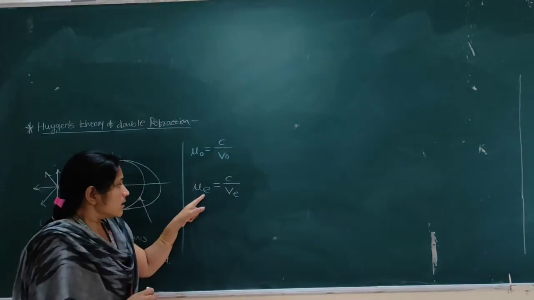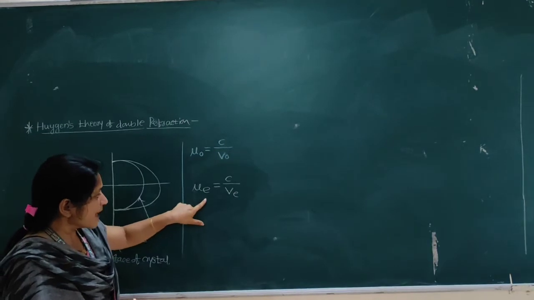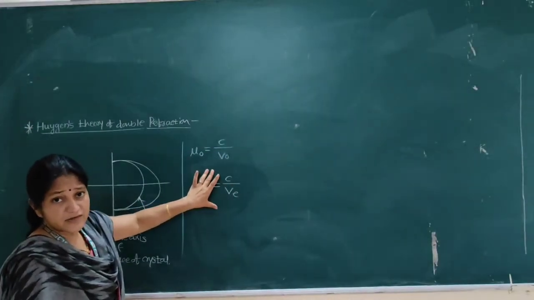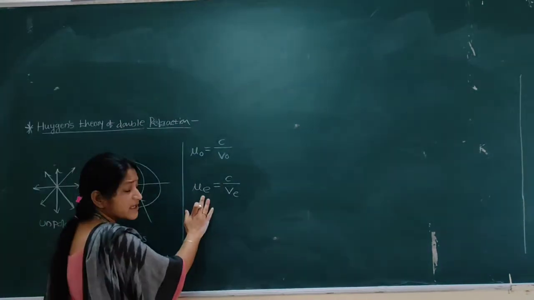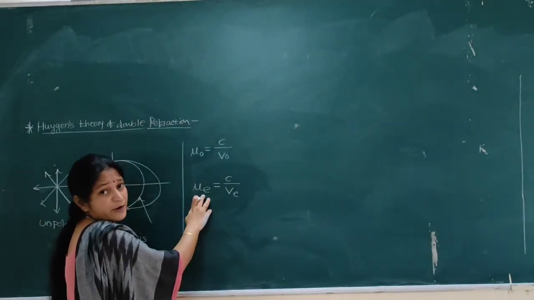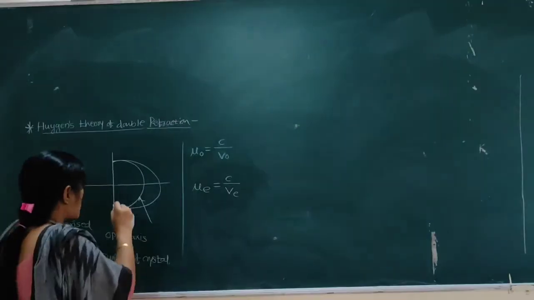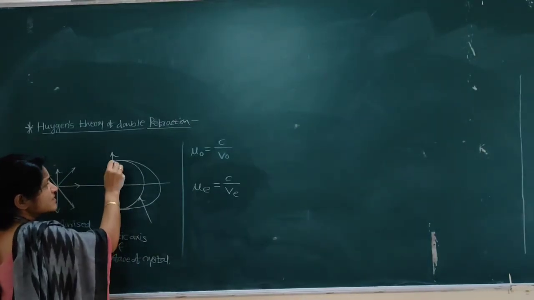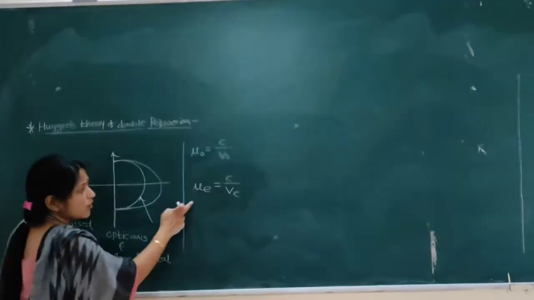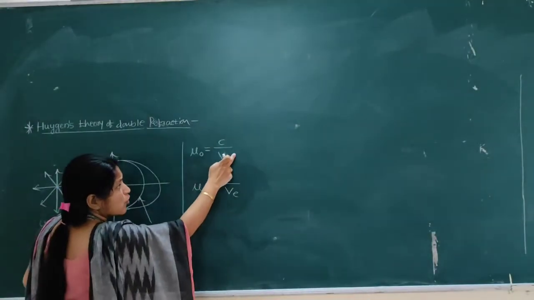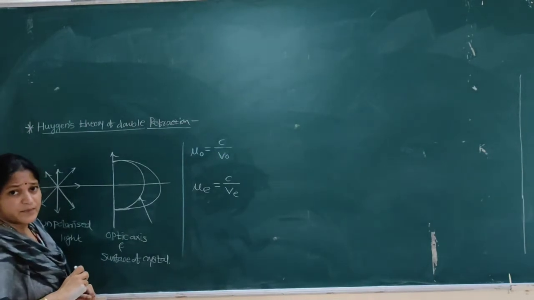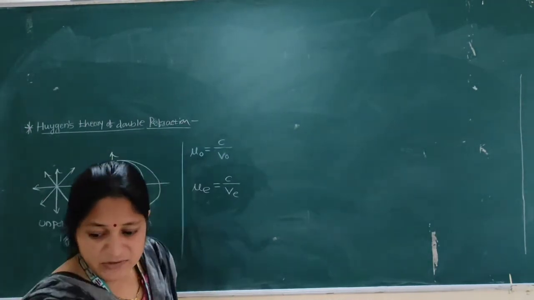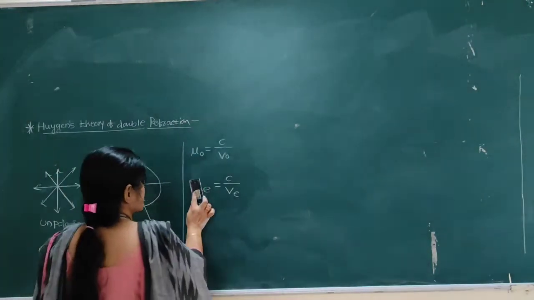The refractive index also changes with the direction, and therefore we get an elliptical wavefront. Along the optic axis, the velocity of the extraordinary ray and the ordinary ray is the same. Now we discuss the difference between positive crystal and negative crystal.